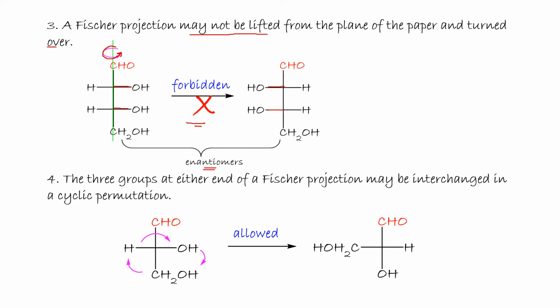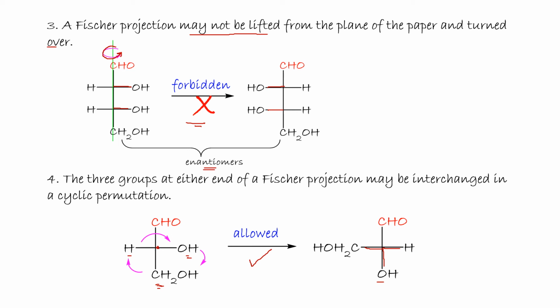Rule 4: the three groups at either end of a Fischer projection may be interchanged in a cyclic permutation. Here we have an asymmetric center. We have groups 1, 2, 3. Yes, we can rotate: H replaces OH, OH replaces the CH2OH, and the CH2OH replaces the H. So H will be here, OH will be here, and CH2OH will be here. That's allowed.